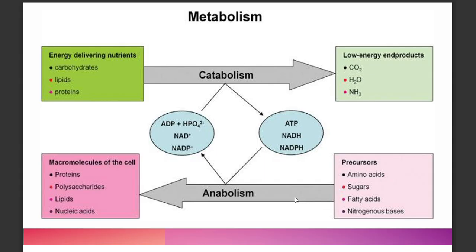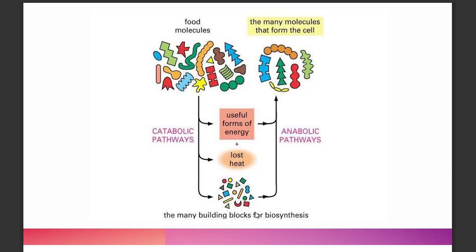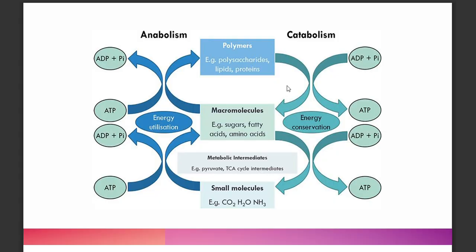them for the cell. So with the use of energy, you're able to synthesize proteins, polysaccharides, lipids, and nucleic acids. So they are simply complementing each other. From food molecules, catabolic pathways convert them to useful forms of energy, and then anabolic pathways use this energy to synthesize the molecules that form the cell. So here it is shown.